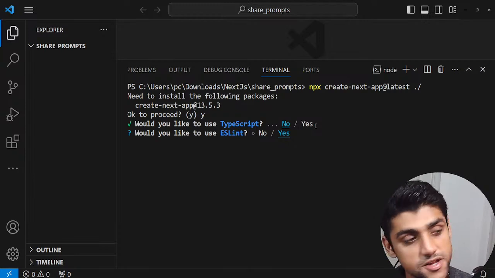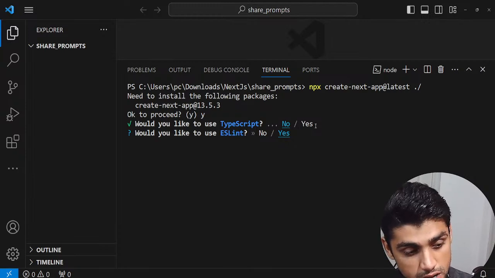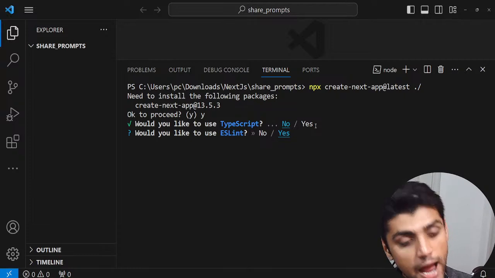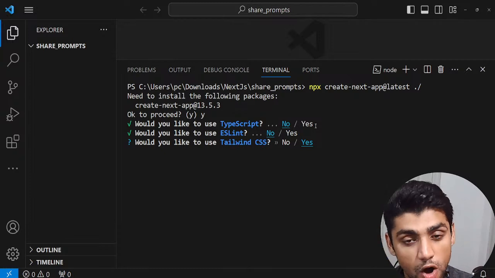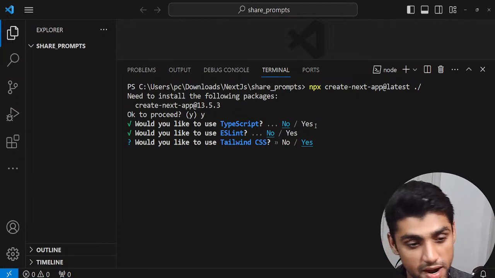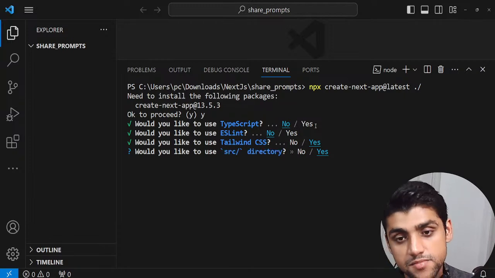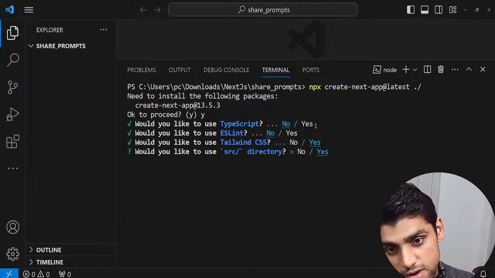This is a linting feature that allows you to add code faster. I'm just gonna say no right now. Tailwind CSS, we're gonna use Tailwind CSS because it has really awesome utility classes that provide custom styling. So I'm gonna say yes on that. The source directory, actually we don't need the source directory. We're just gonna say no there.